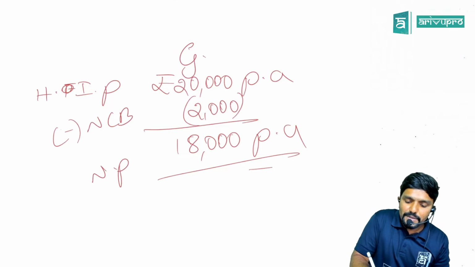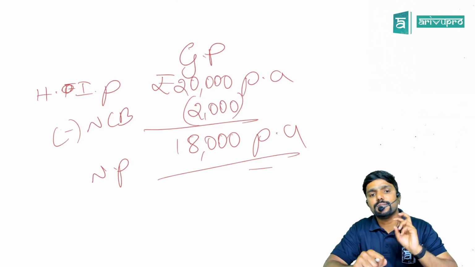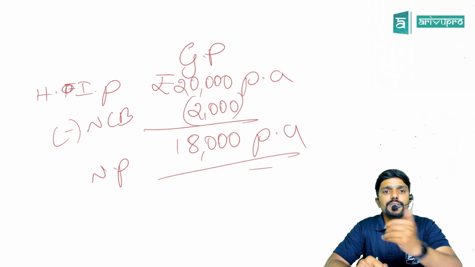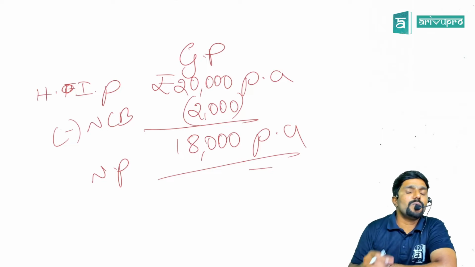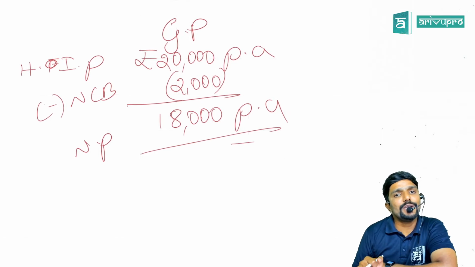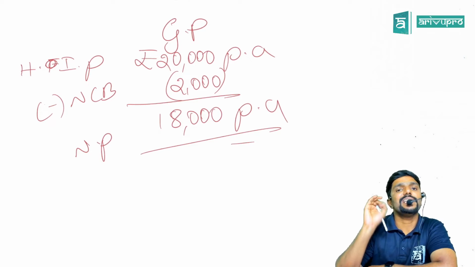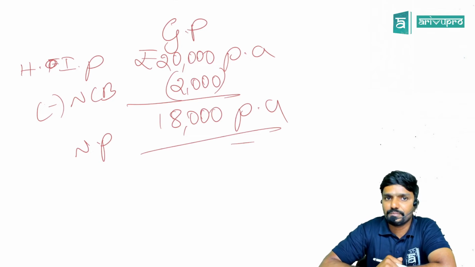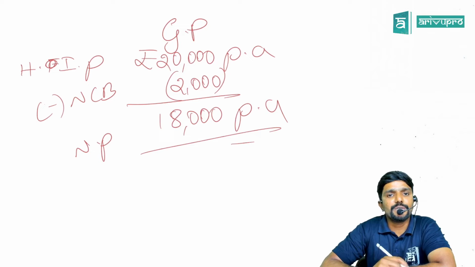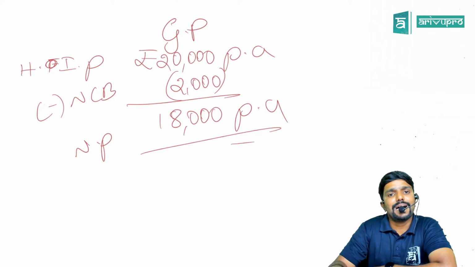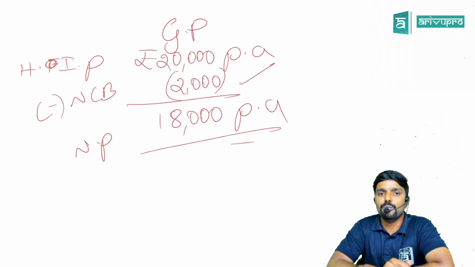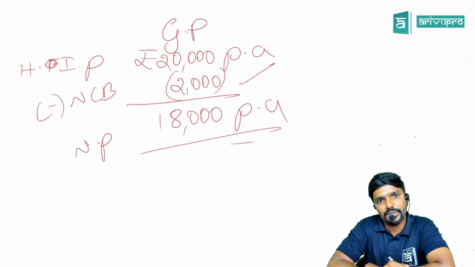This is the gross premium and the net premium is 18,000. So after no claim bonus, how much net amount am I paying? 18,000. Now for the insurance company, for the services they are giving, how much are they charging, what is their value of supply? 18,000 or 20,000? It is 18,000, guys. That is the clarity given by way of the note. So the no claim bonus given by the insurance company to the policy holder is allowed to be reduced because this amount will be recorded in the invoice also issued by the insurance company, guys.